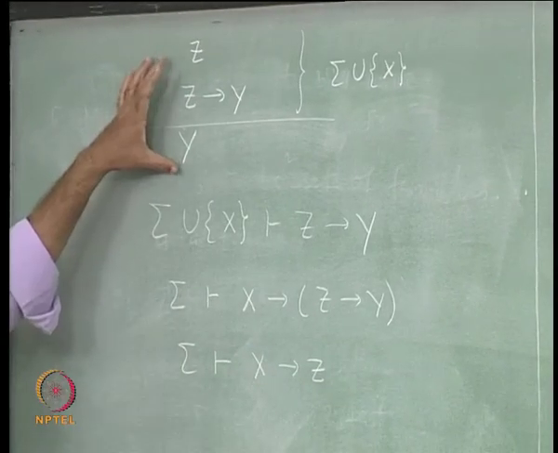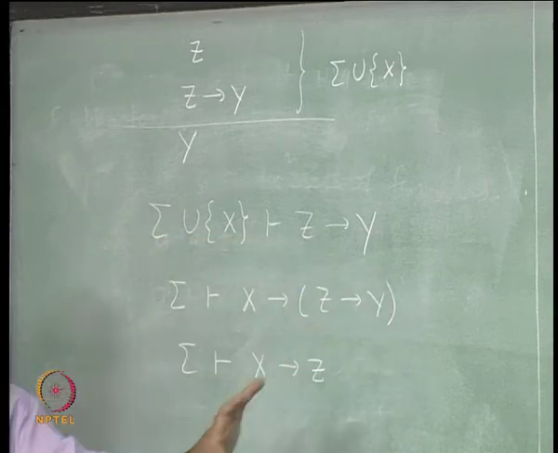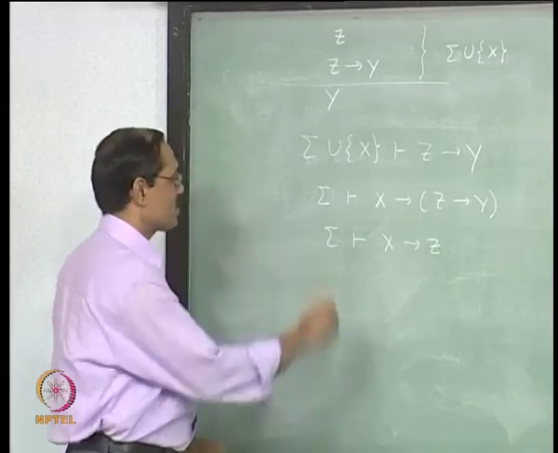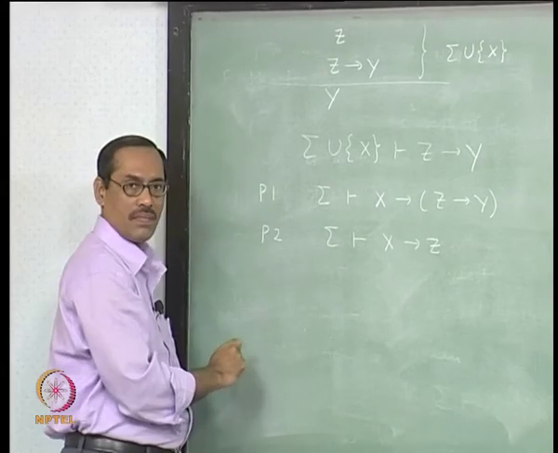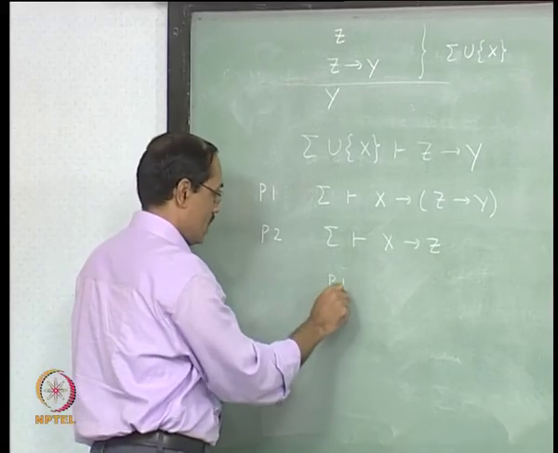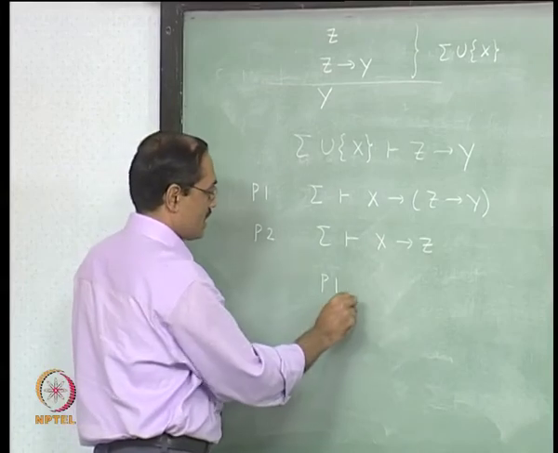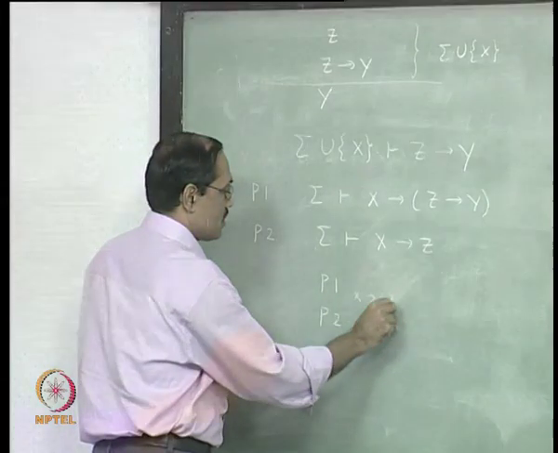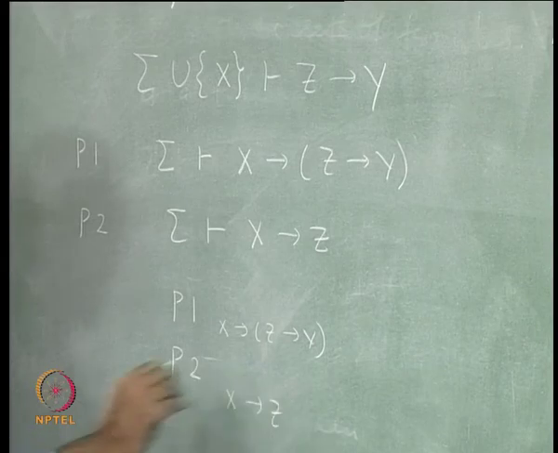Now suppose this has been proved by P1 and this by P2. Take P1, next take P2. Here the last line is x implies z implies y, here the last line is x implies z.